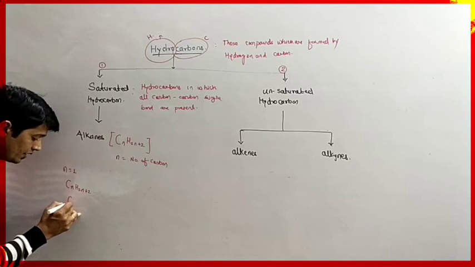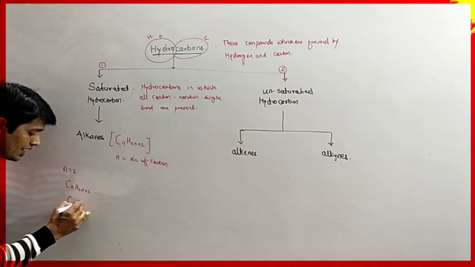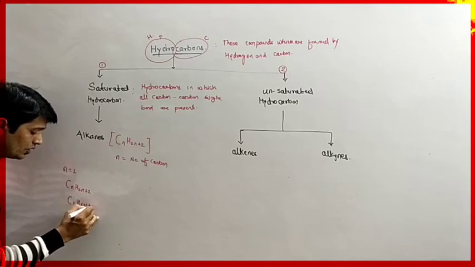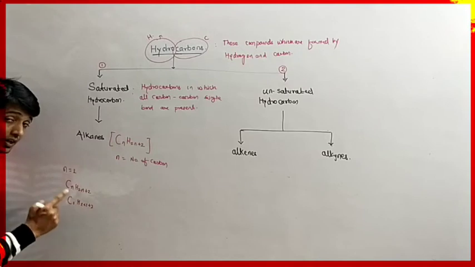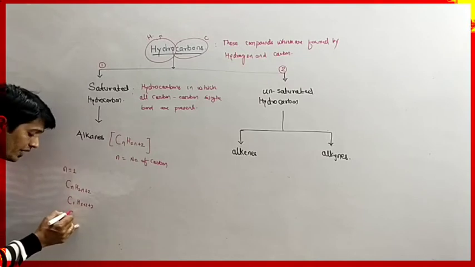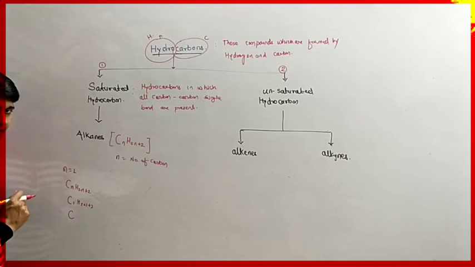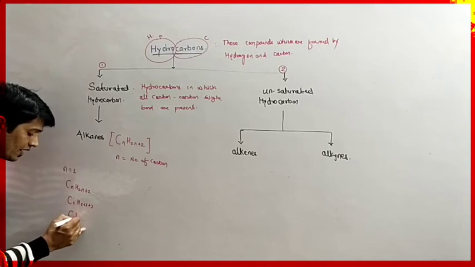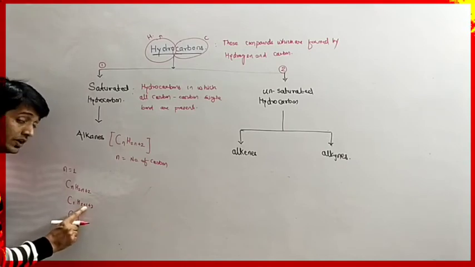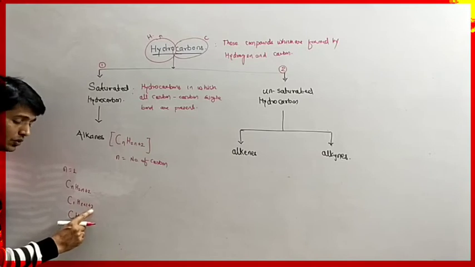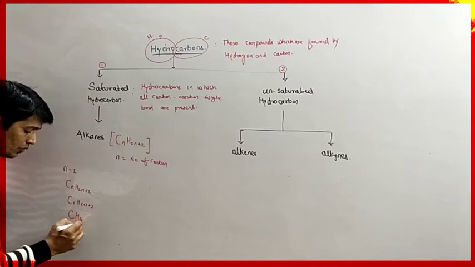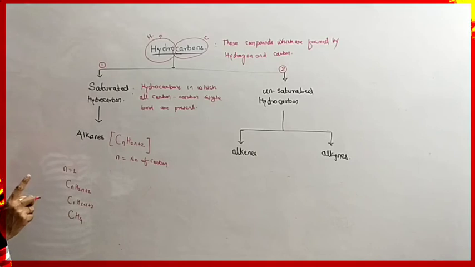So what do we get? C1H2 into 1 plus 2. C1 we can write as C itself. Then H: 2 into 1 is 2, and 2 plus 2 is 4. So CH4. It is the first hydrocarbon in the hydrocarbon series.